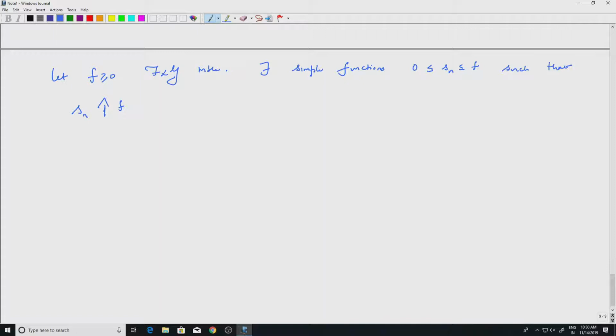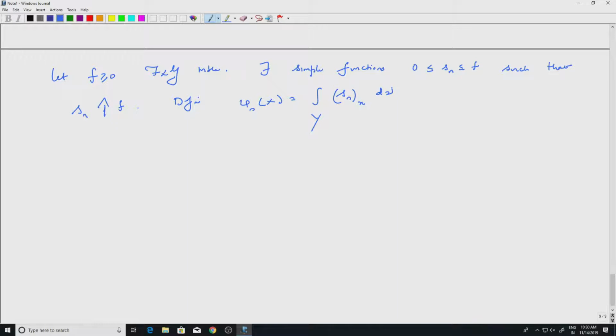So we have this, and you can define phi n. Well, what is phi n? It's the phi function associated with Sn. So phi n of x is the integral over y of Sn sub x d nu.